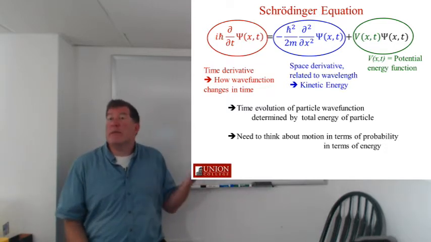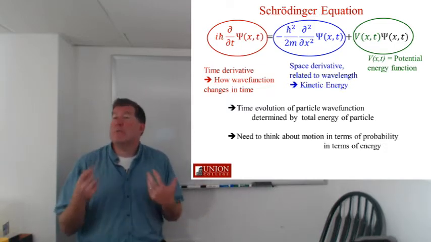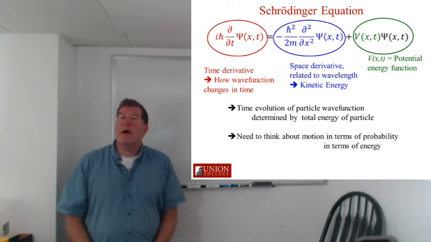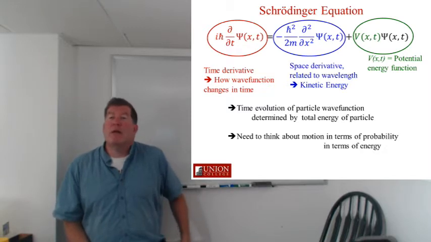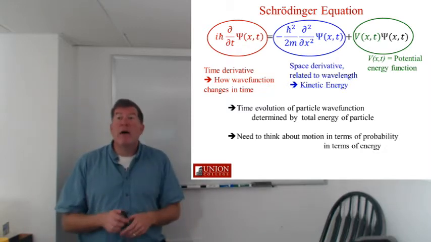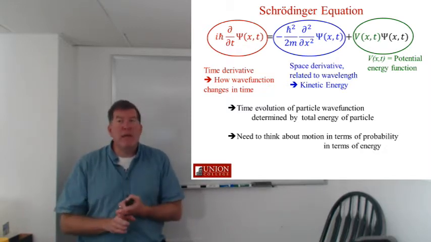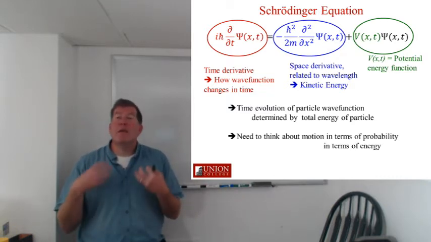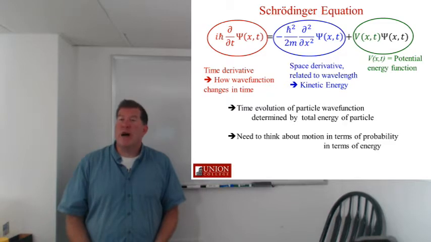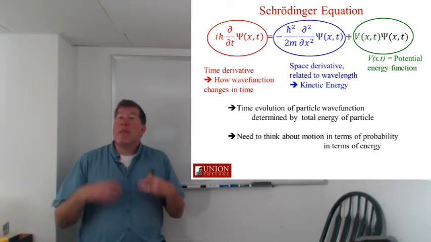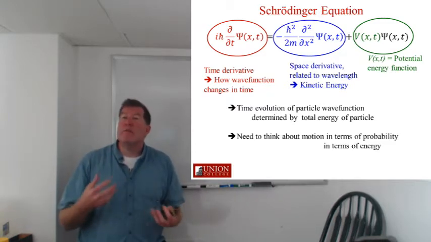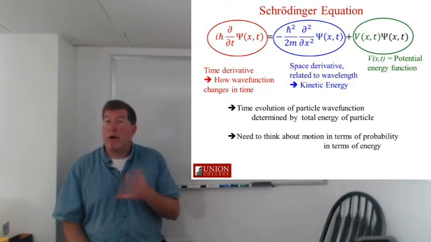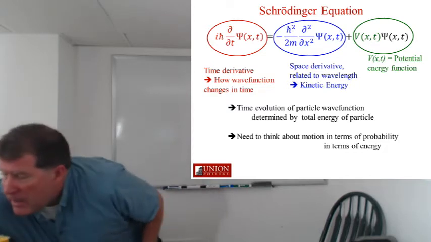There's a term that has to do with the kinetic energy and a term that has to do with the potential energy. This tells us that we need to think about analyzing the motion of quantum mechanical objects in terms of both probability and energy. So when we analyze the motion, we need to think primarily about the energy of the object we're describing. And the end result of this is going to be a function that tells us probabilities of finding the particle in a particular place at a particular time.